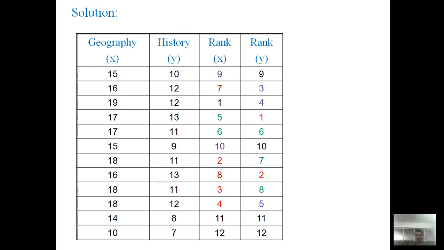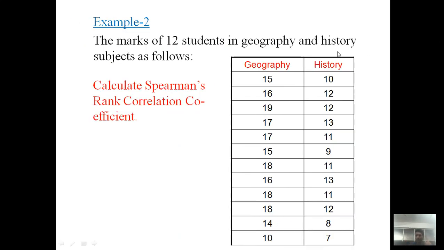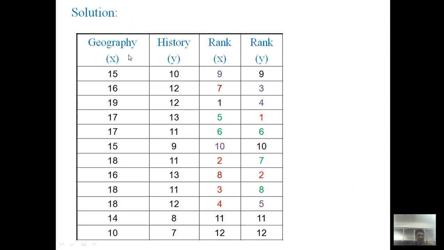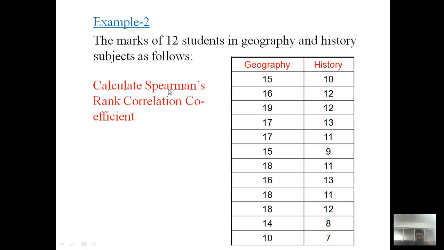So let's start the solution. As we know, to deal with the mathematical formulation, first of all we have to assign variables. Geography as one variable x, history as a second variable y. So we write down all the data, the first and second columns, as they are, assigning geography as variable x and history as variable y.